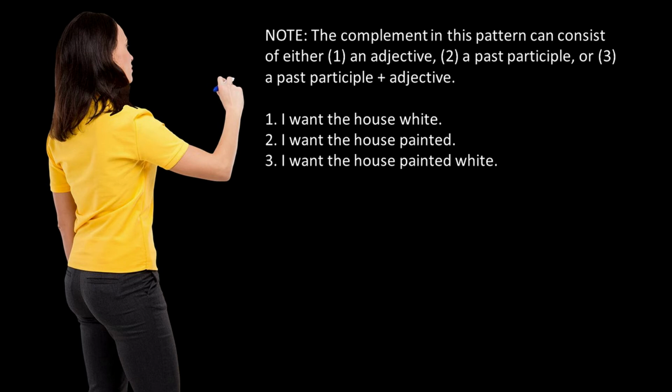We can see that the complement in this pattern can consist of either 1. An adjective, 2. A past participle, or 3. A past participle plus adjective. 1. I want the house white. 2. I want the house painted. 3. I want the house painted white.